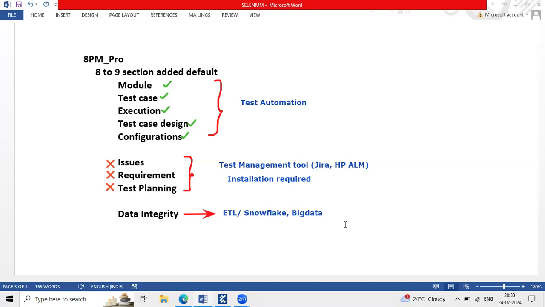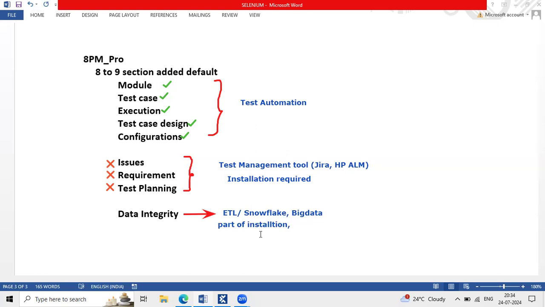So if the data team wants to go with Tosca DI testing, they are going to do this DI testing. So this type of category, all data related activities, will be taken care of by the data integrity section. And even this data integrity is part of the installation. At the time of installation, we choose this option, and that is the reason I'm able to see this data integrity section. Okay, clear?